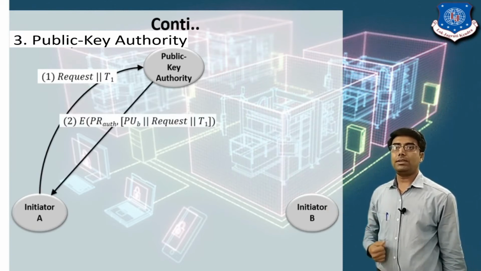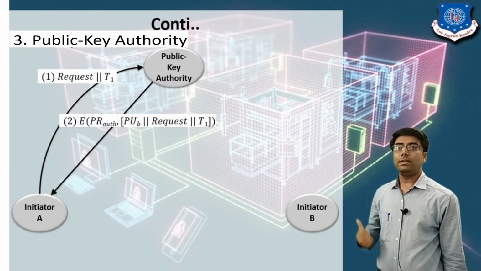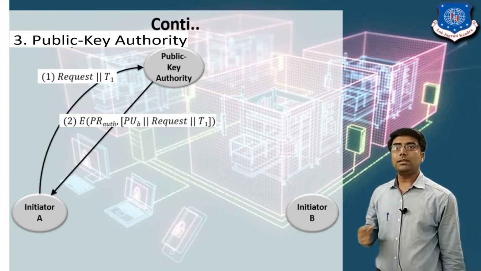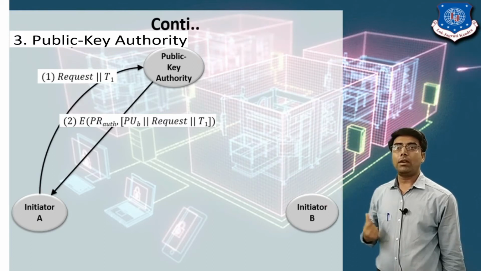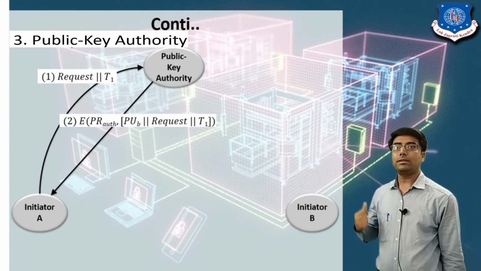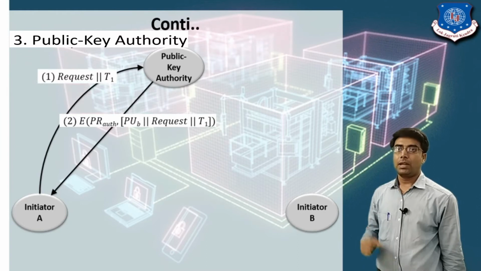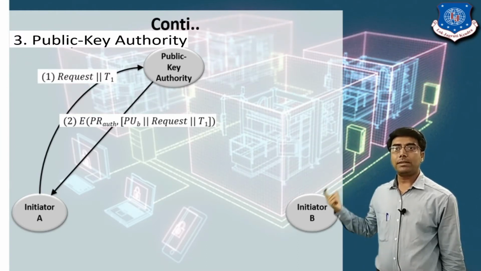Now in the second step, the public key authority will send the message to user A, and this message is encrypted using the private key of the authority. And in that message the public key will be there. Then the message requested by user A, meaning the request and the timestamp. Here the timestamp represents when the message has been generated.